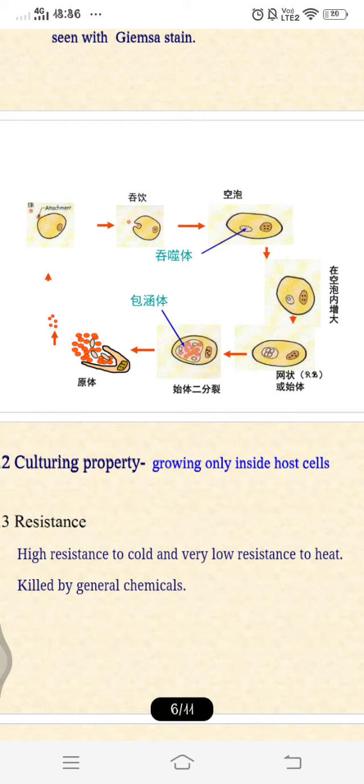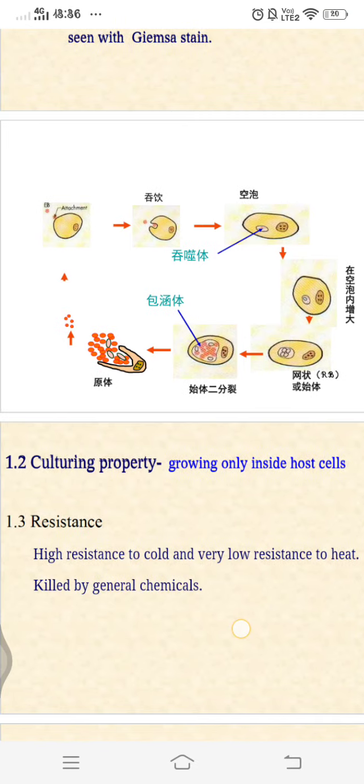Next let's see the cultural properties. That is the developmental cycle. Before that, we need to know some other important points: differences between trachomatis and psittaci. Trachomatis causes eye and genital infections, but psittaci commonly causes pneumonia. The inclusion possesses glycogen, which stains brown with iodine. That is trachomatis, while psittaci does not stain with iodine. Compact inclusions are present and sensitive to sulfonamides, that is trachomatis, and diffuse vacuolated inclusions resistant to sulfonamides, that is psittaci. It is resistant to sulfonamides.